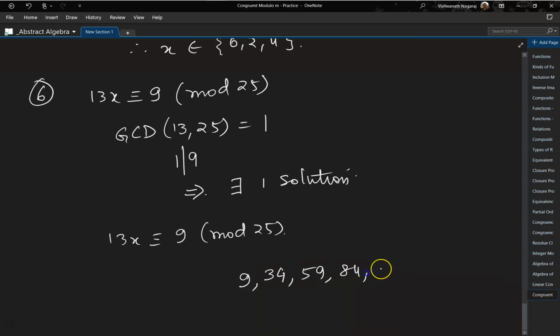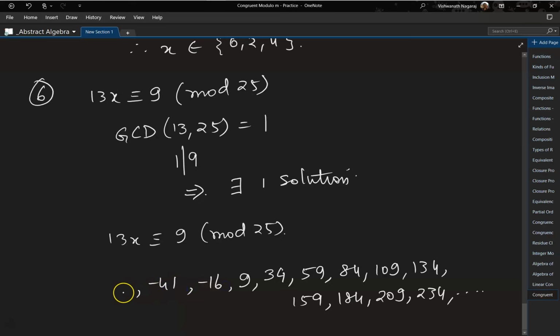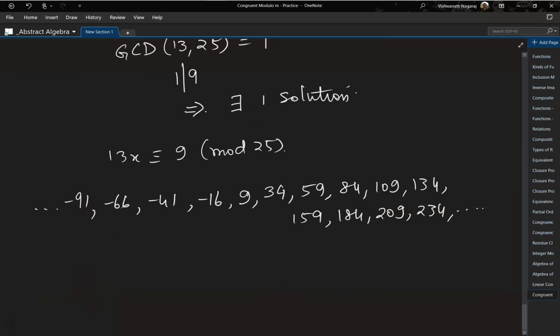59, 84, 109, 134, 159, 184, 209 and 234. And if we go backwards, we will get minus 16, minus 41, minus 66, minus 91 and so on.